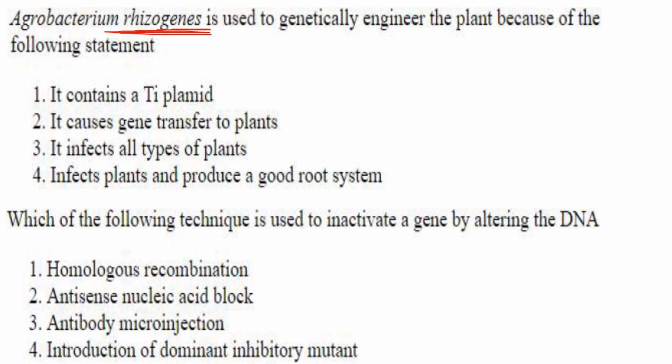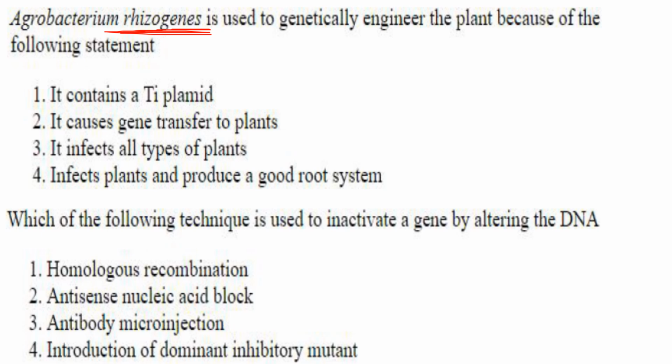So which of these statements? Why is Agrobacterium rhizogenes used in genetic engineering? Because they produce hairy roots, which are roots that grow abundantly and rapidly, and these hairy roots have various characteristics like high biomass production, and they produce secondary metabolites also.